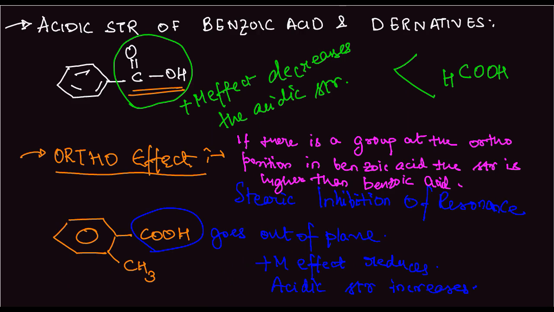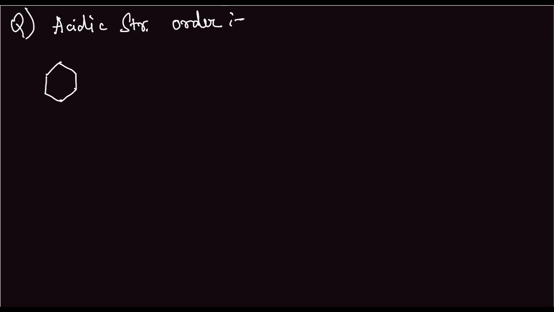So let us look at an example of this question. We have to write the acidic strength order of the following compounds. So the first compound is, we have the benzene ring, CH3 at the ortho position, COOH.